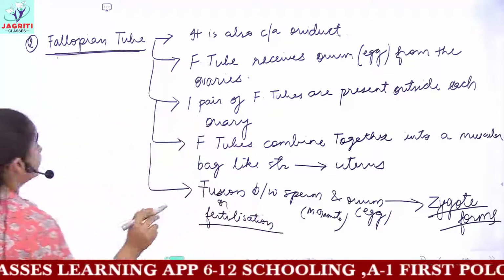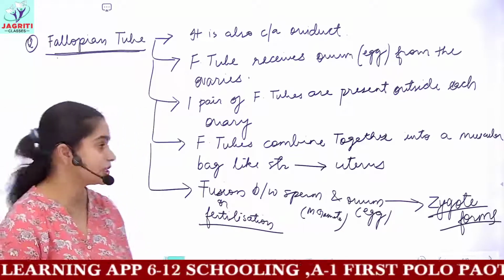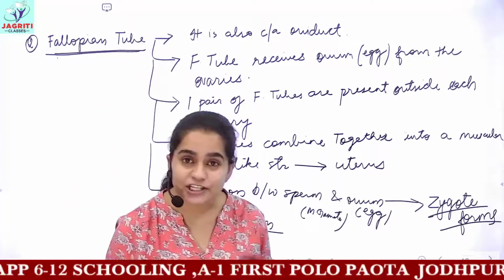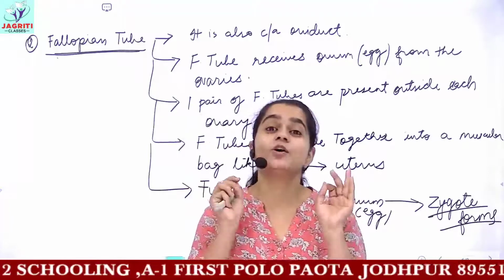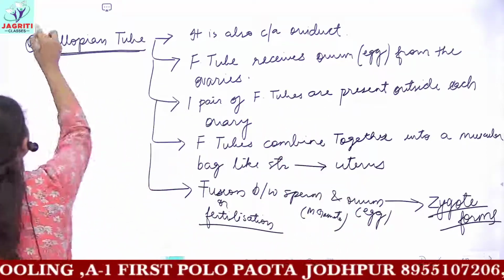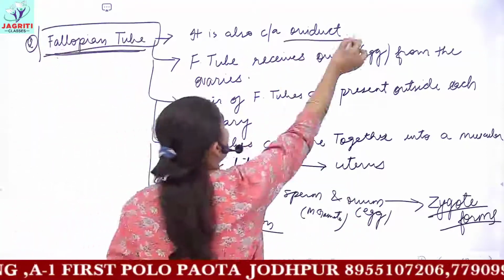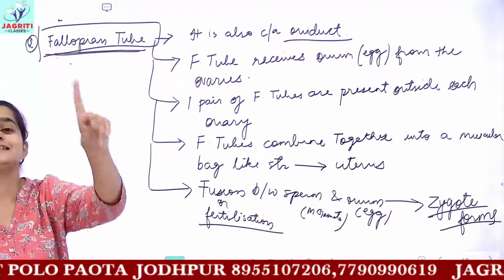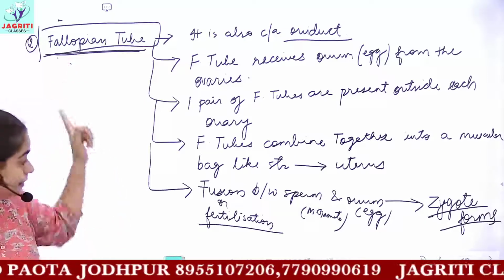If you are asked a question in examinations, in human beings, what is the site of fertilization or what is the location of fertilization, the answer would be fallopian tube, or you can call it oviduct. So in the fallopian tube, fertilization occurs in humans. This would be the answer.